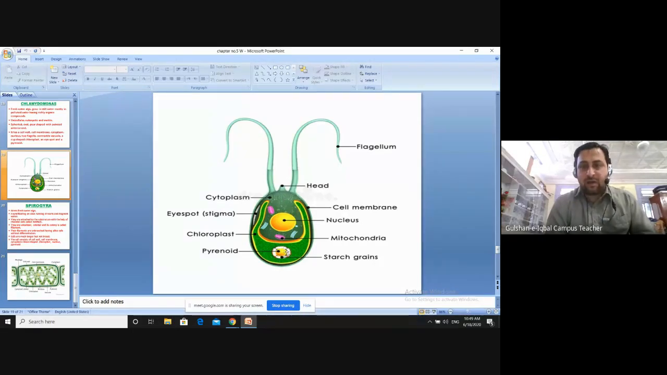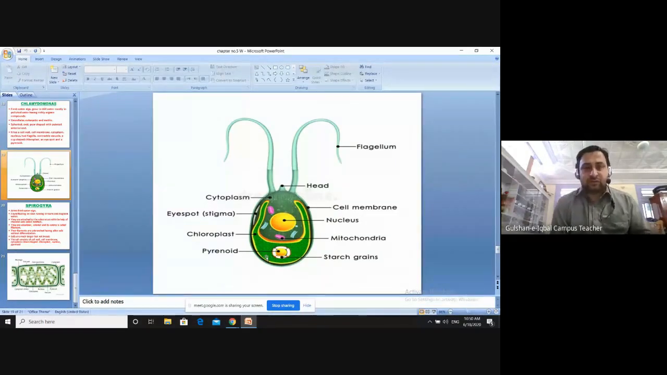This is pyrenoid. The pyrenoid is made up of starch. So it is called the starch factory. It makes starch for the Chlamydomonas, the food for the Chlamydomonas. So it is stored here basically. Whenever the chloroplast, this pigment, makes the food, the extra food is stored in the pyrenoid, and then this food can be used at the time of need, whenever Chlamydomonas needs it.